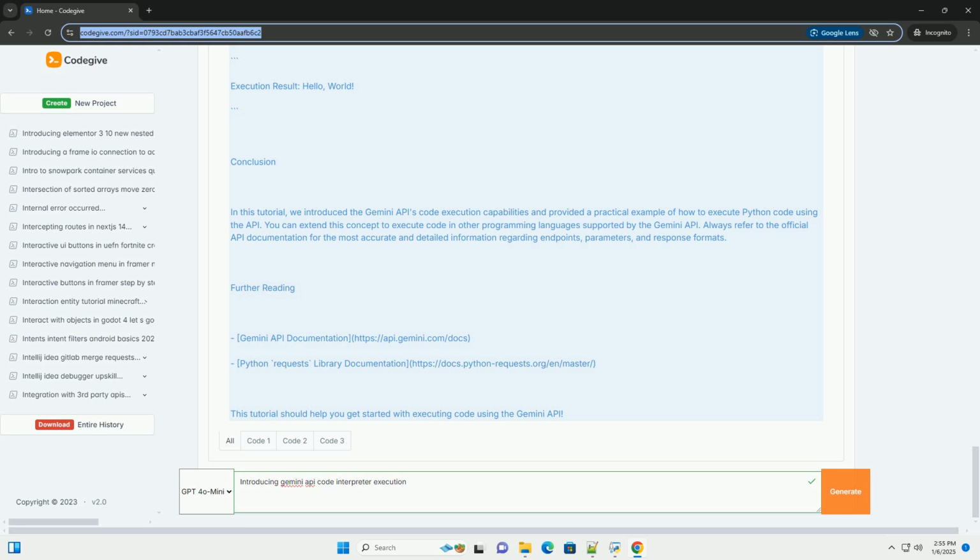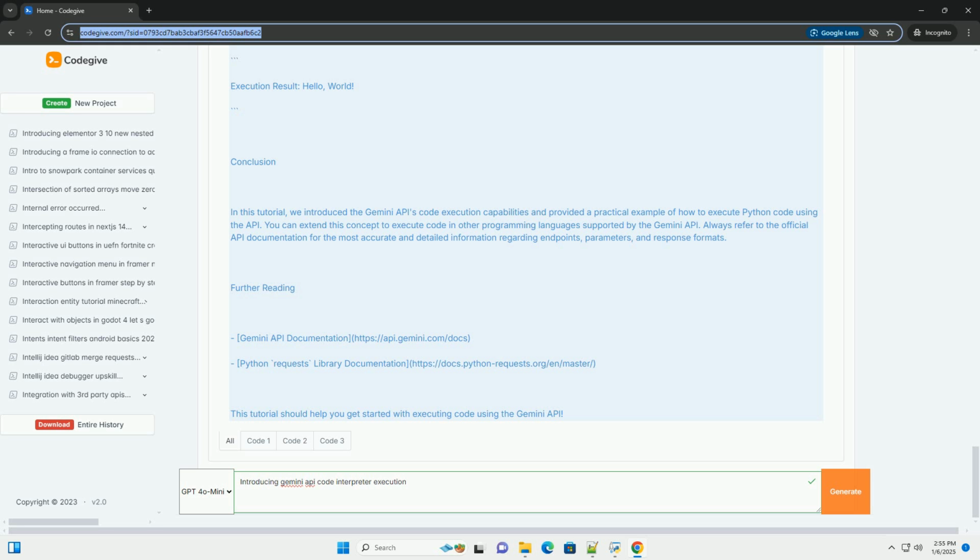Example output. Conclusion. In this tutorial, we introduced the Gemini API's code execution capabilities and provided a practical example of how to execute Python code using the API. You can extend this concept to execute code in other programming languages supported by the Gemini API. Always refer to the official API documentation for the most accurate and detailed information regarding endpoints, parameters, and response formats.